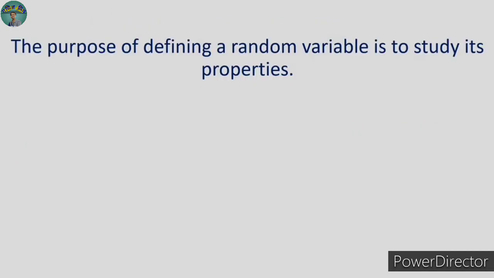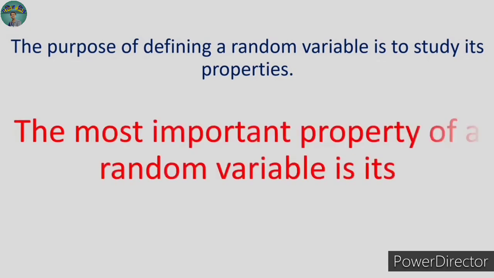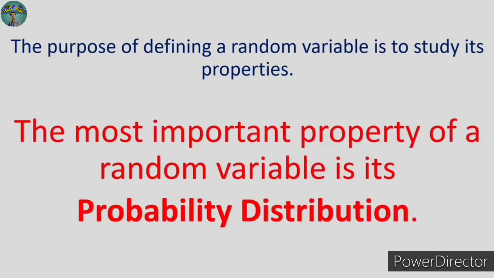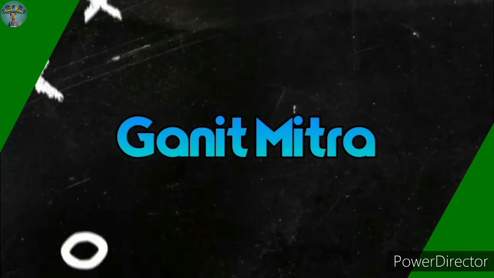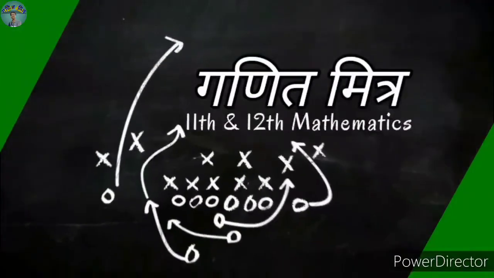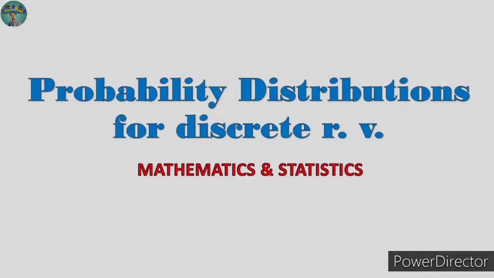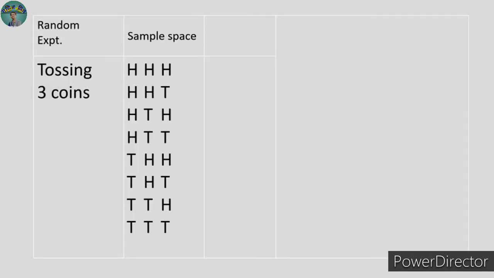The purpose of defining random variable is to study its properties, and the very important property is probability distribution. Okay, so this is the main point of this video. So let's start. Initially, we will discuss probability distribution for a discrete random variable. For that, again consider the same random experiment tossing 3 coins.